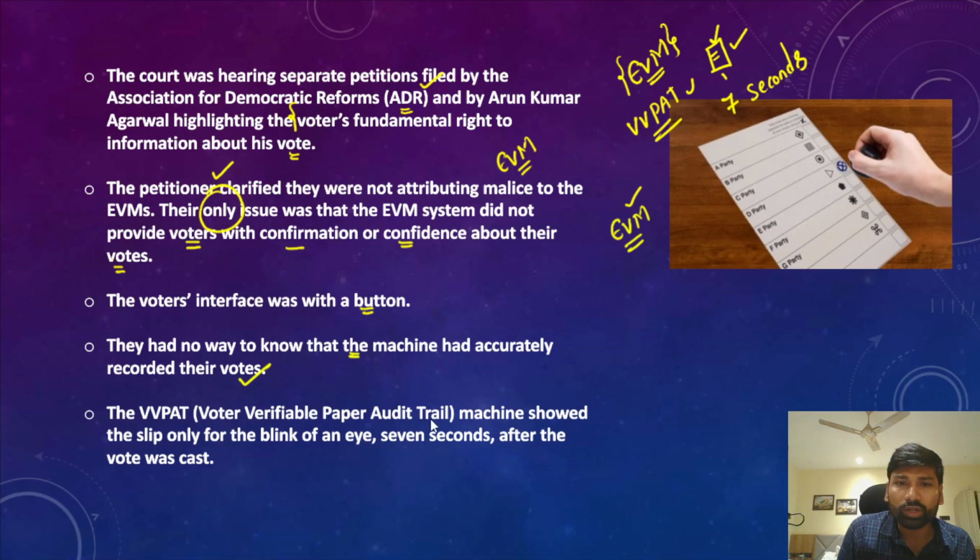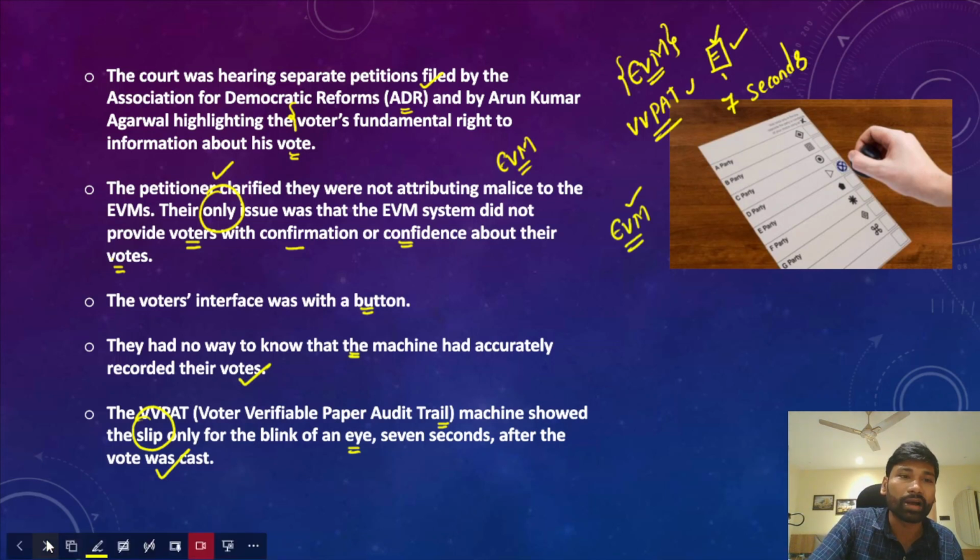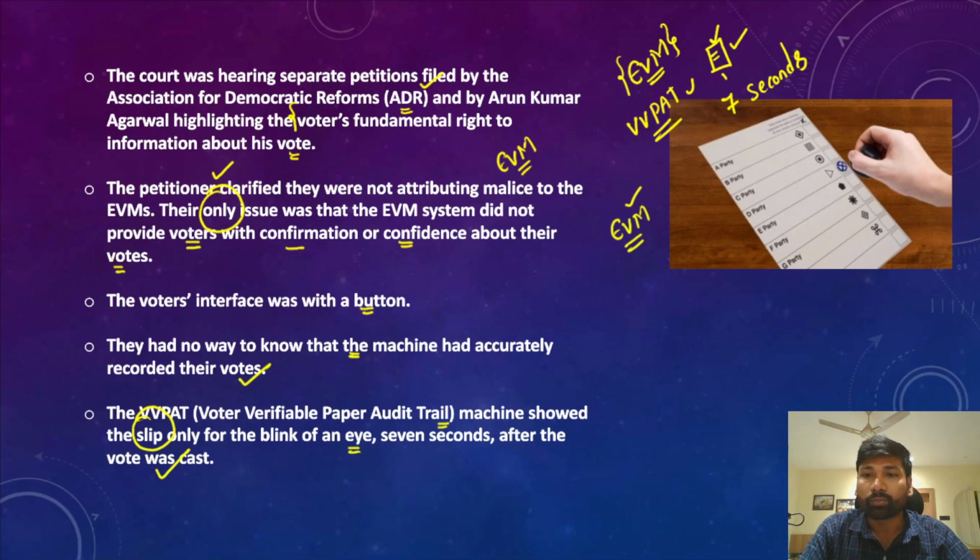However, the voter verifiable paper audit trail machine showed the slip only for the blink of an eye, or 7 seconds after the vote was cast. In fact, a lot of people don't have proper knowledge and awareness about these VVPAT machines also. So it is problematic, and they are demanding that we must return to the paper ballot system, because the paper ballot system could ensure that the voters get to know about this.